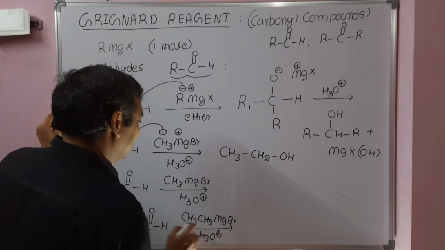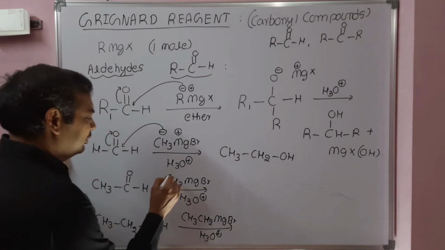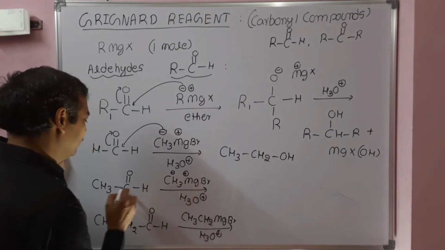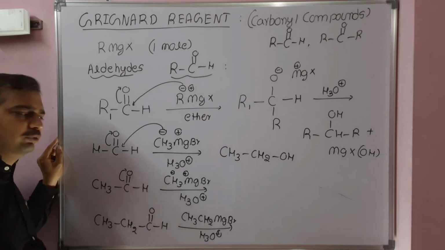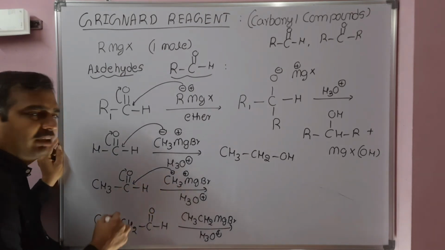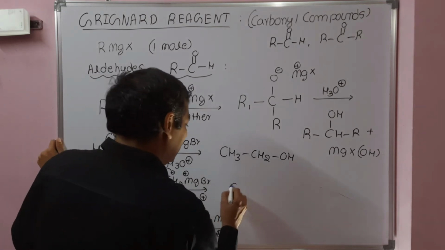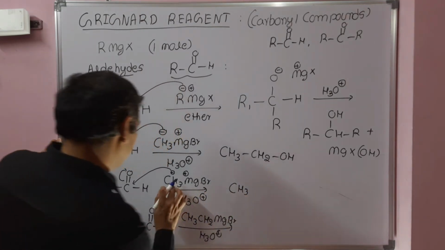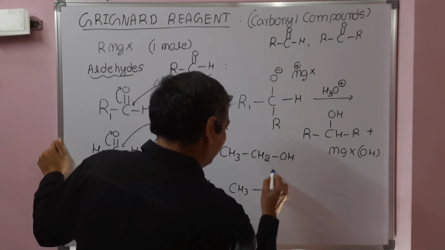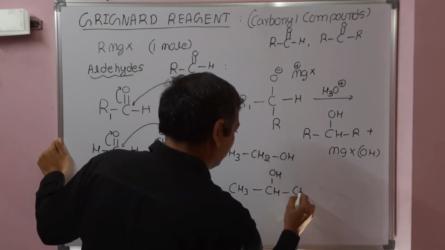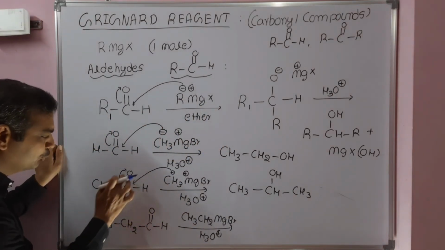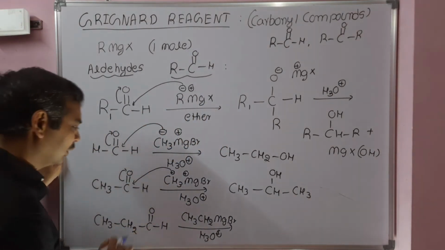In the first case, the methyl group is electronegative and magnesium is electropositive. The double bond shifts towards oxygen, the carbon is electron deficient, and the Grignard acts as a nucleophile. After hydrolysis, we will get CH3CH(OH)CH3, 2-propanol. CH3 will attack here, giving CH3CH(OH)CH3 after hydrolysis.